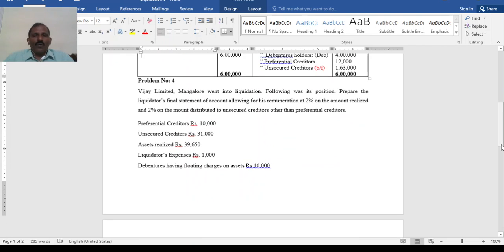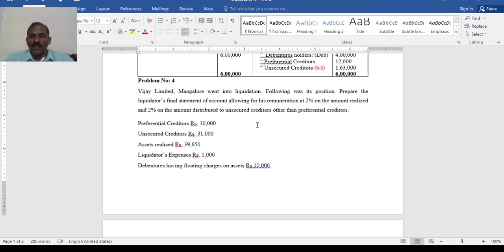Now problem number 4, again of a similar nature. In the 4 marks section you can expect it. Vijay Limited, Mangalore, went into liquidation. Following was its position: prepare the liquidator's final statement of account, allowing his remuneration at 2% on amount realized, that is assets, and 2% on amount distributed to unsecured creditors other than preferential creditors. Here you have a specific and clear instruction to exclude preferential creditors.